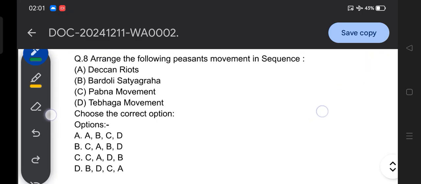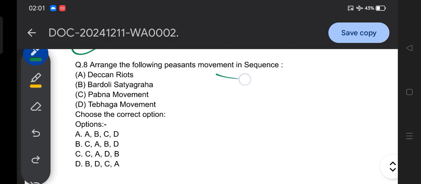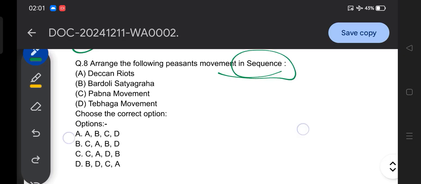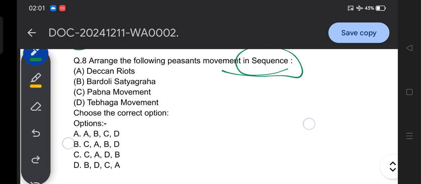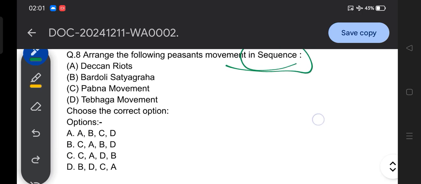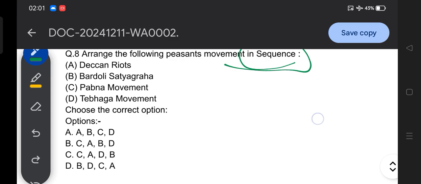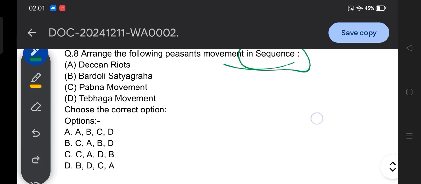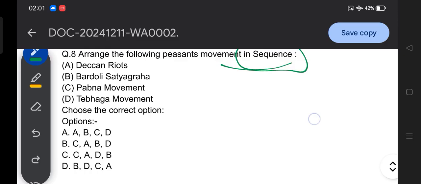Question number 8 talks about arranging the following peasant movements in a sequence, first or second, according to the year in which the different peasant movements took place. Option A, Deccan Riots. B, Bardoli Satyagraha. C, Pabna movement. D, Tebhaga movement. Then choose the correct option. These are your options, and you need to find the appropriate answer and arrange it in sequence order.